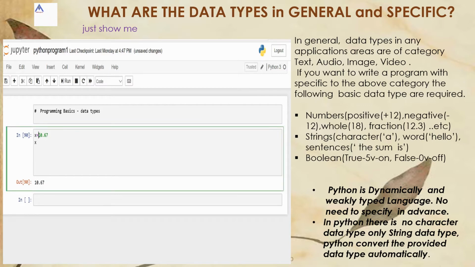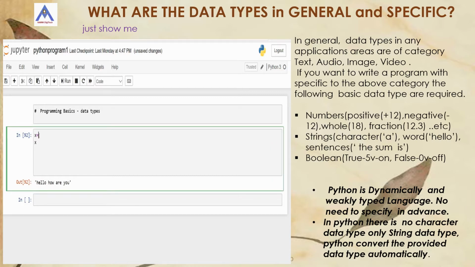Now let us see x equal to a character. So x equal to a, that is the character. But in Python, as we discussed, there is no character data type. It is considered a string value. Suppose you say hello, how are you? It's a sentence string. Now let us see what happened. So the output is there. So it is a string value.